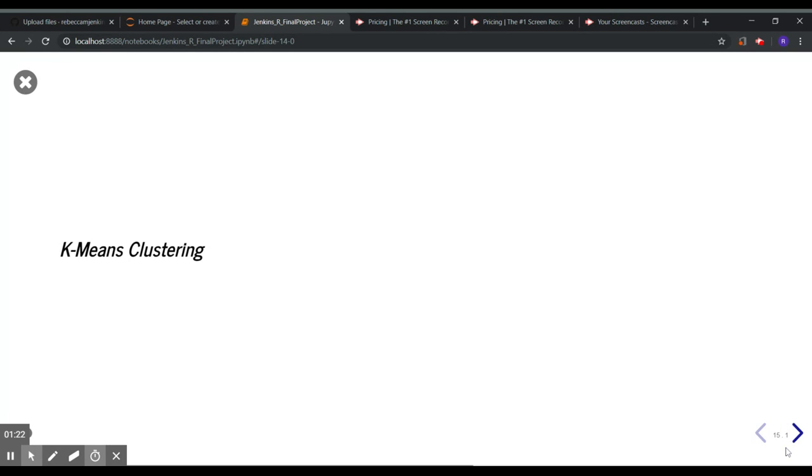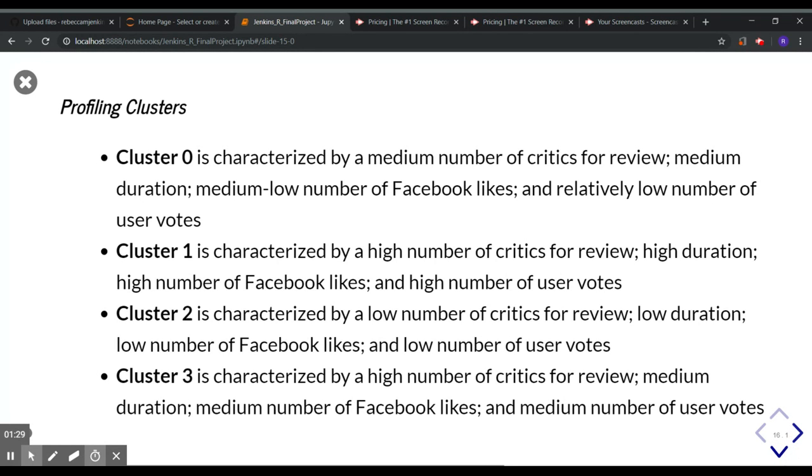Now, when we consider clustering, we divide our data into groups that have shared characteristics. And so we've divided our data into 4 clusters that are all segregated and grouped by similarities in their traits.